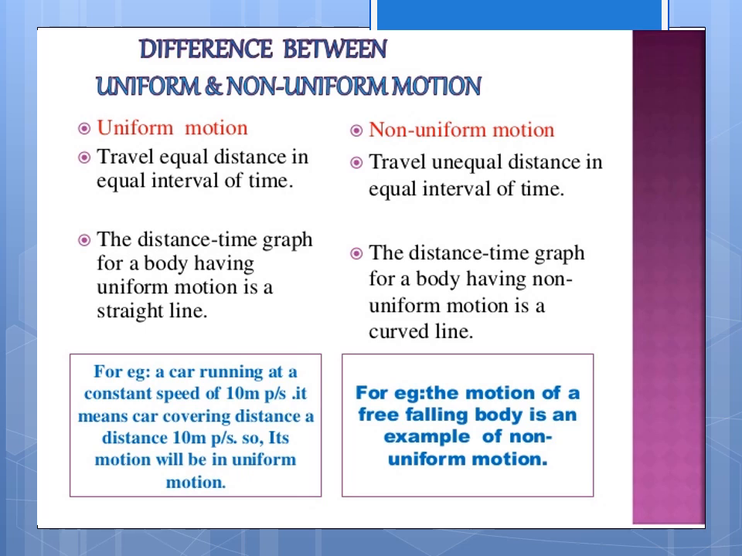Non-uniform: the motion of a free-falling body. Think of a leaf coming down from a tree, sometimes coming fast, sometimes slow, going there, going here, moving like that. It is not uniform interval, uniform distance. Okay, that is non-uniform motion.